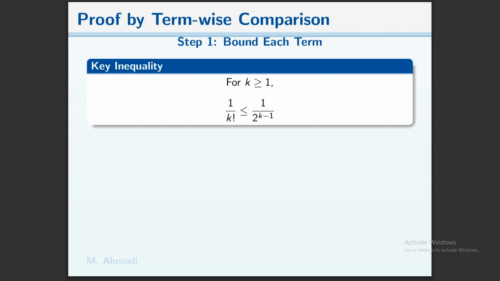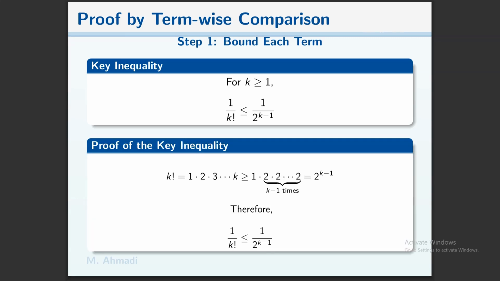The key inequality: for k greater than or equal to 1, we have 1 over k factorial less than or equal to 1 over 2 to the k minus 1. We know that k factorial equals 1 times 2 times 3 times up to k, which is greater than or equal to 1 times 2 times 2 times 2 and so on, k minus 1 twos, which equals 2 to the k minus 1. Therefore, 1 over k factorial is less than or equal to 1 over 2 to the k minus 1.